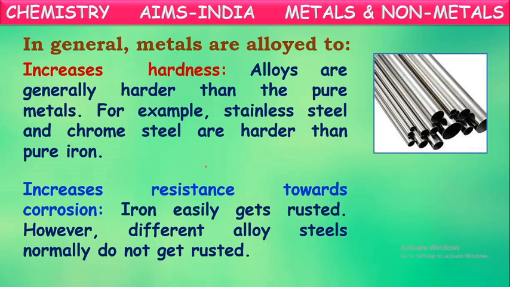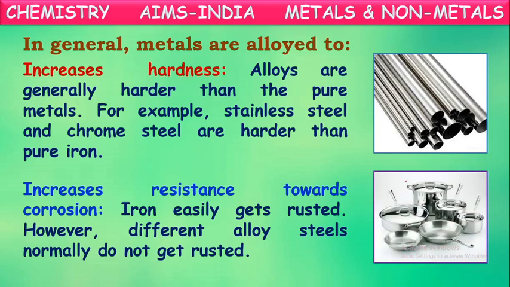These iron articles are alloyed to get steel which is non-corroding, non-rusting. It won't get rust. So to avoid rusting, these iron articles are alloyed and made into steels which won't get rust. So in this way, alloys are made to increase the resistance towards corrosion.